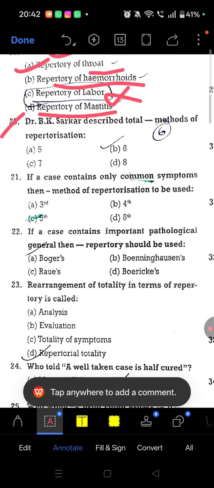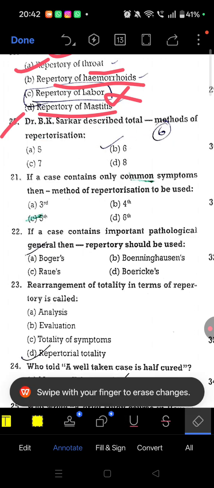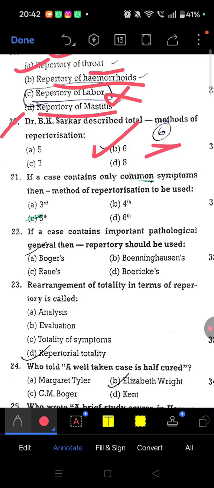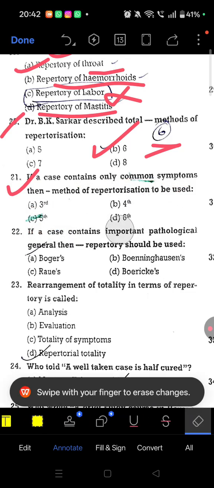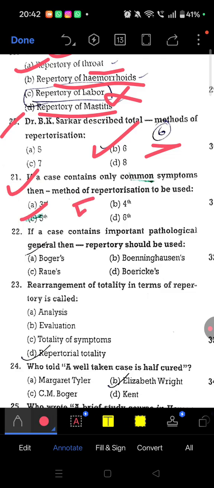Question 20: Dr. B.K. Sarkar described total how many methods of repertorization? Total 6 methods. So the right answer is option B. Question number 21: if a case contains only common symptoms, which method of repertorization is to be used? The fifth method. If a case has only common symptoms, then we should use the fifth method of repertorization.